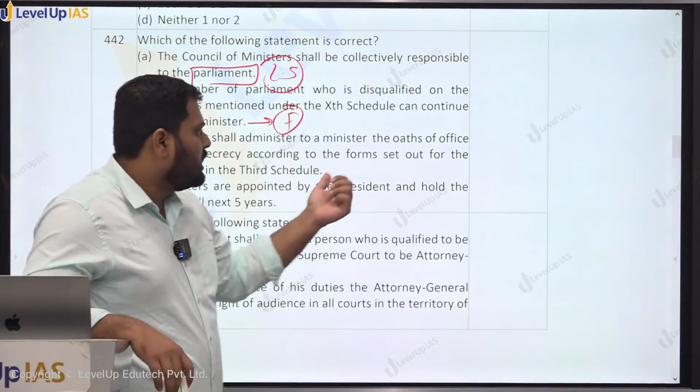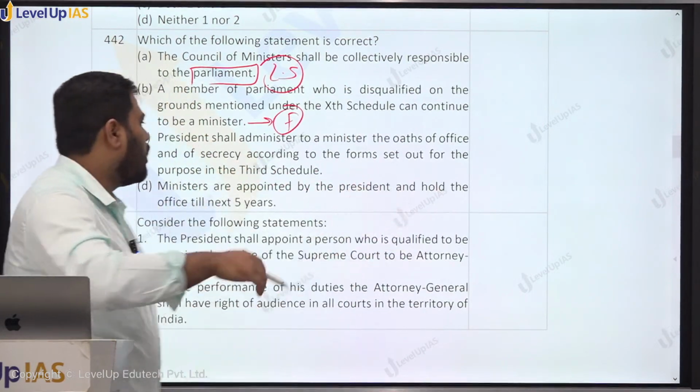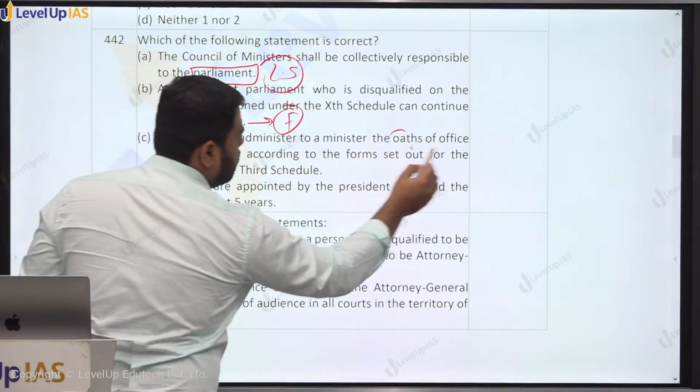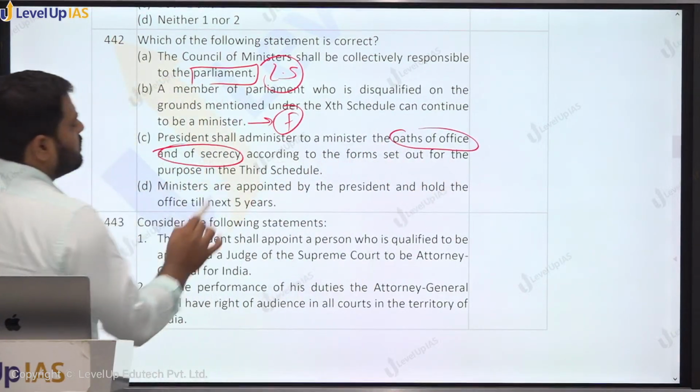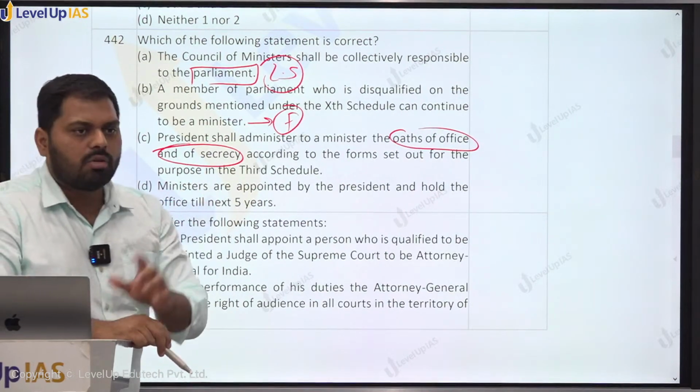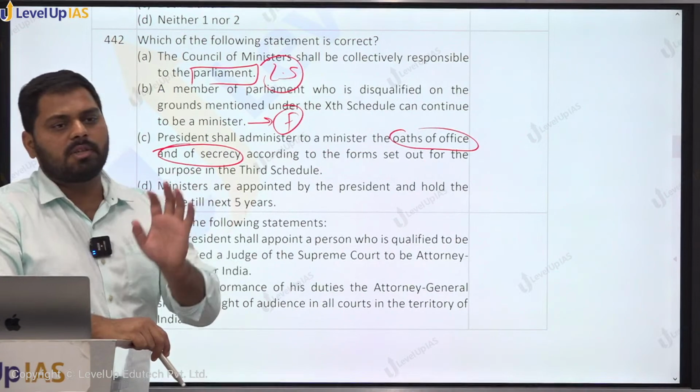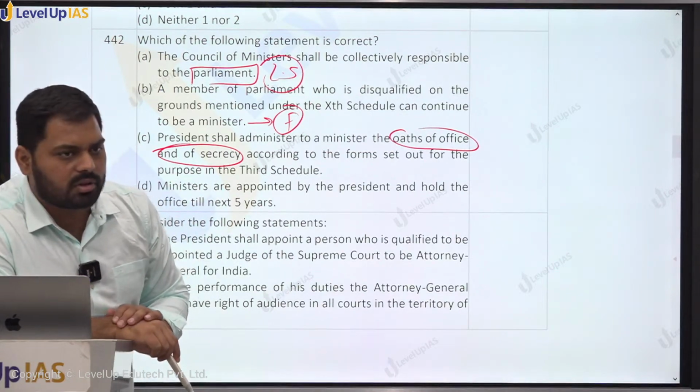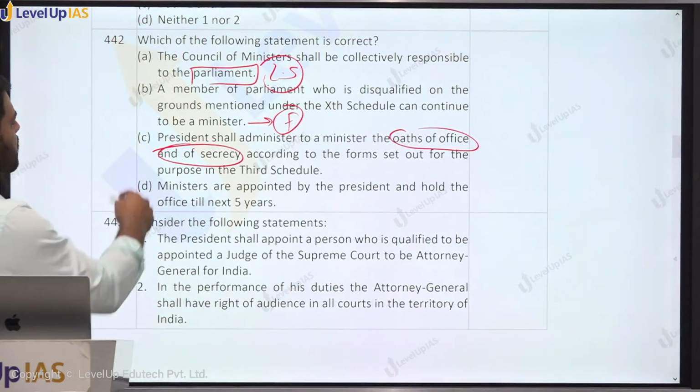Here the schedule is correct, the person is correct, and you also had to check the oath of office and secrecy, that ministers take the oath of office and secrecy. Ministers, including the Prime Minister, take the oath of office and secrecy. President and Vice President do not take any such secrecy oath. Right? So this statement is correct.